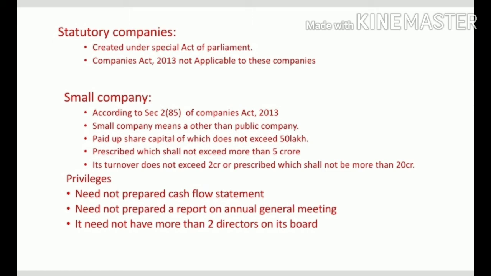The next advantage is that it need not have more than 2 directors on its board. This is also an advantage for a small company.